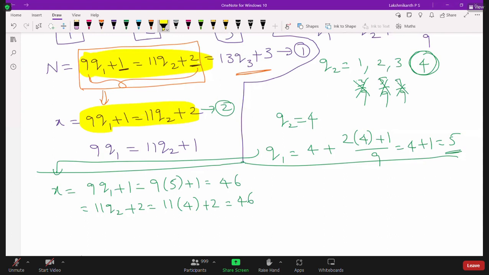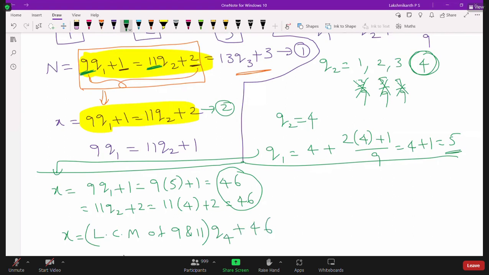So now what we do here is, now X, so the common value of X you can write as, what is here? This is a multiple of 9. This is a multiple of 11. Least number which satisfies is 46, right? So least number which we satisfy is 46. So now what we write here? You should write X is equal to LCM of 9 and 11 into some constant. Let us say Q4. We have already taken Q1, Q2, Q3. Let us say Q4 plus 46.